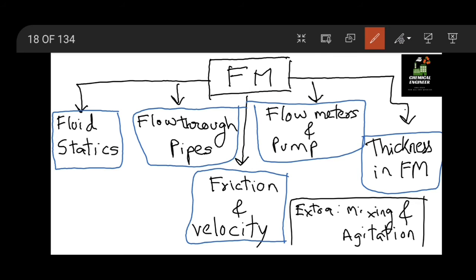But in this course we will try to learn it in 5 parts for formula related questions: fluid statics, then flow through pipes, third is flow meter and pump, fourth is thicknesses, like displacement thickness, momentum thickness, energy thickness, all those thickness formulas we will remember. And we have an additional part, friction and velocity, the relation between friction factor and velocity as well as head loss and so on.